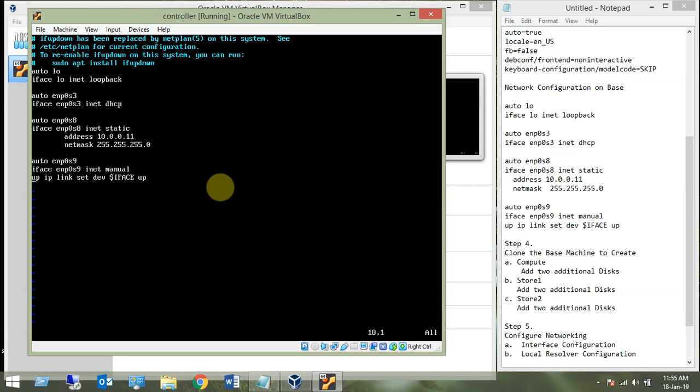The same way we use down also: down ip link set dev interface down.